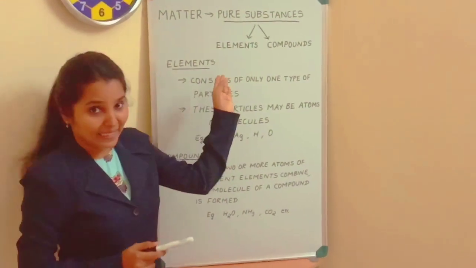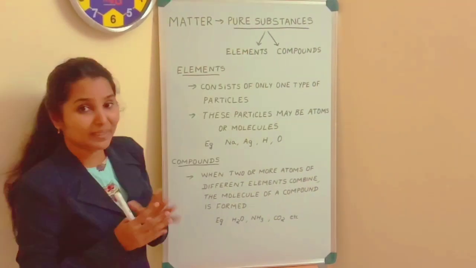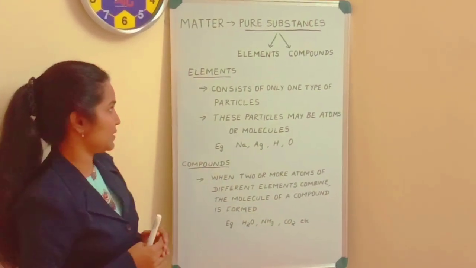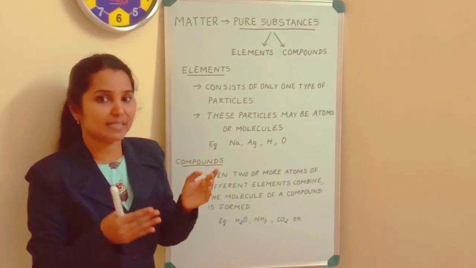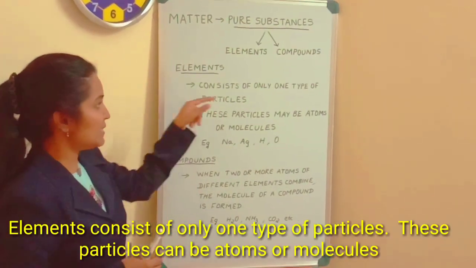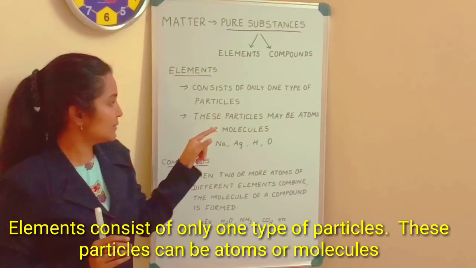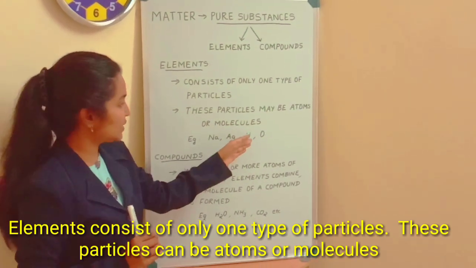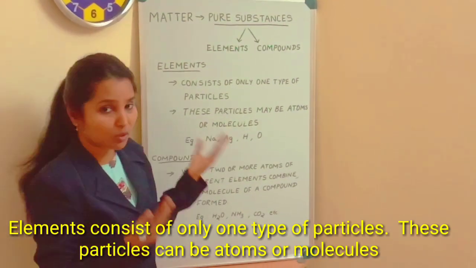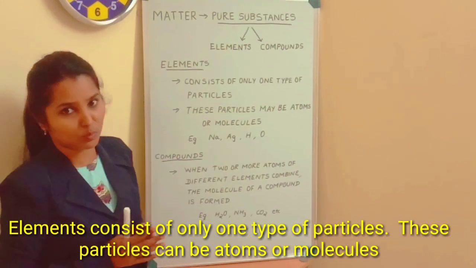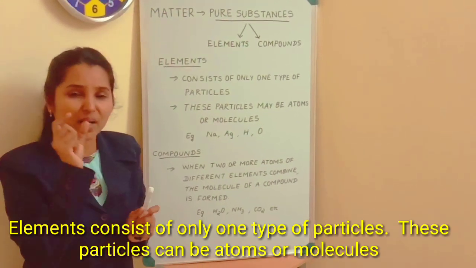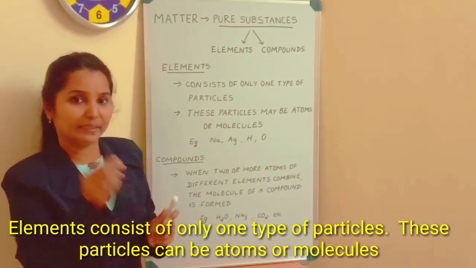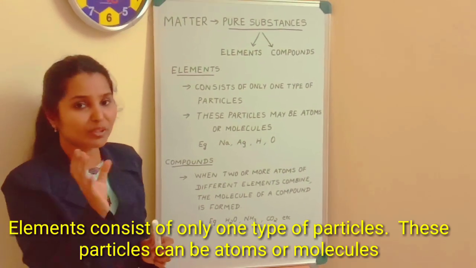So we will see what elements and compounds are. Both elements and compounds come under the category of pure substances. Both elements and compounds are pure substances. So what is the difference between elements and compounds? Elements consist of only one type of particles. See the examples here: sodium, silver, hydrogen, oxygen. It can be oxygen atoms or oxygen molecules. Whatever it may be, it should contain only one type of particles. If it is an oxygen molecule, it can be considered an element, because it contains only the element oxygen.